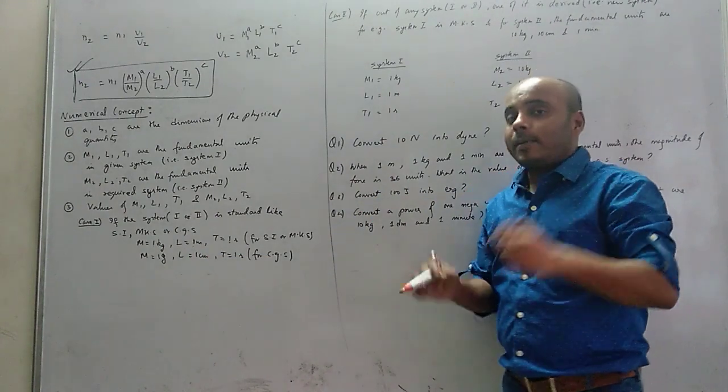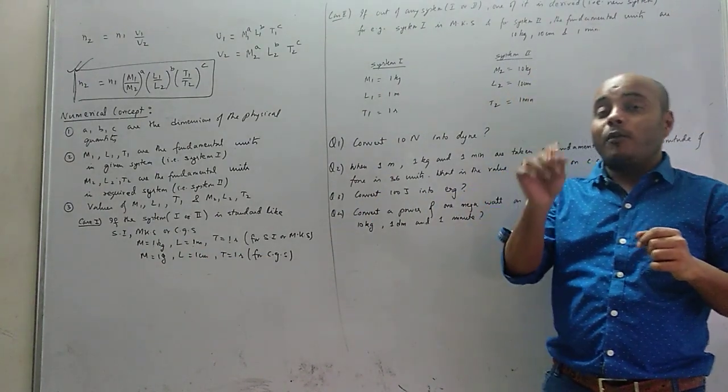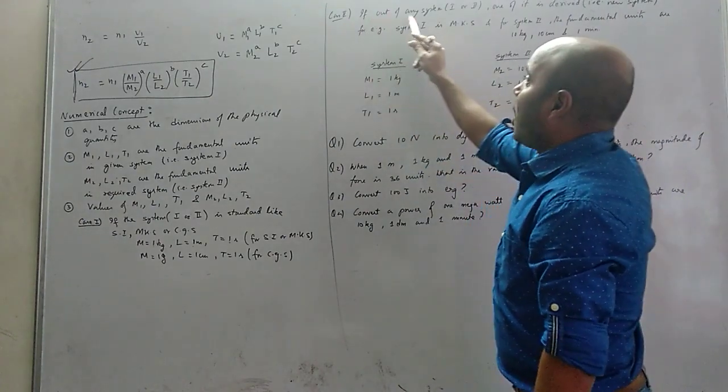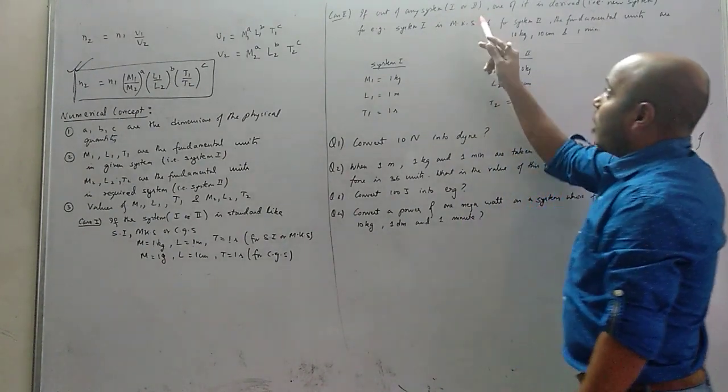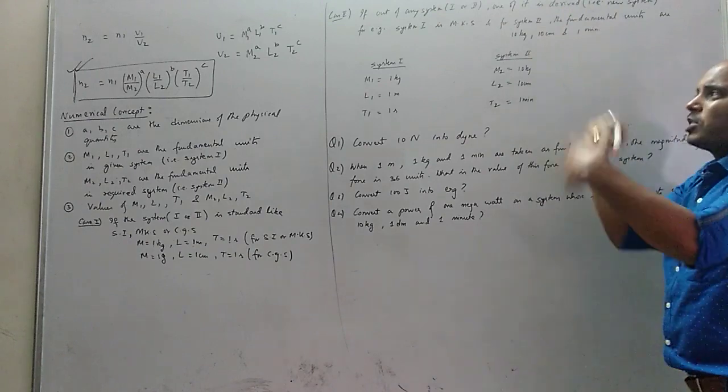Okay, then MLT will not be 1, 1, 1 in magnitude. Then the magnitude of MLT will be whatever is given in the question. Okay, so what is given? Case 2: if out of any system 1 or 2, one of them is derived, that is a new system, a system made by oneself.